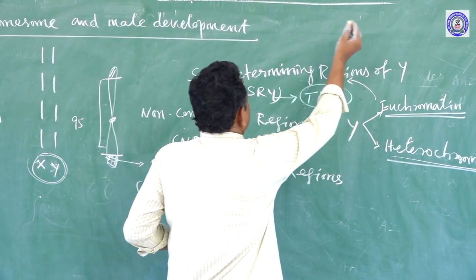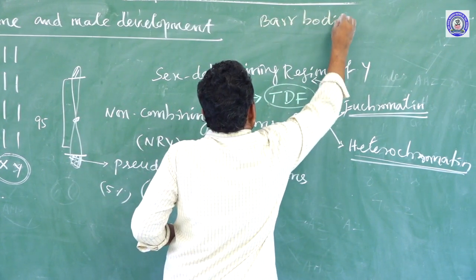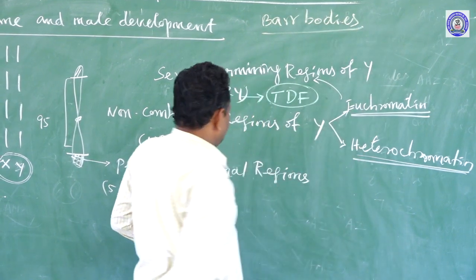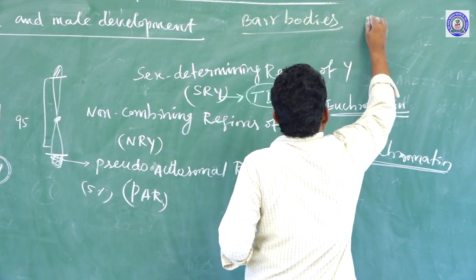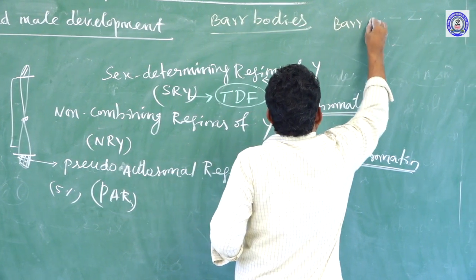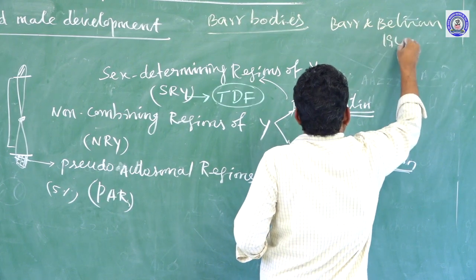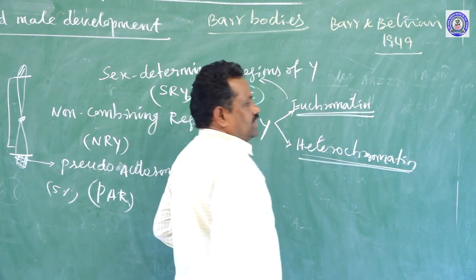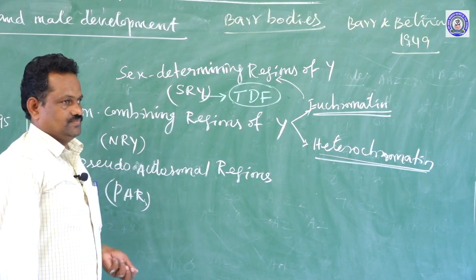Another one is the Barr bodies. Barr bodies were discovered by a scientist called Barr and Bertram in the year 1949 in the nerve cell of female cat.